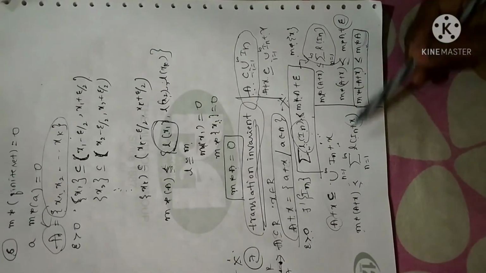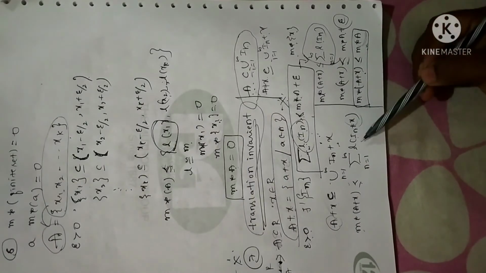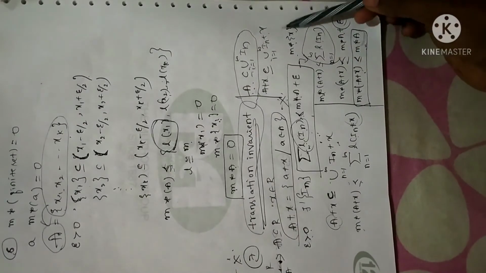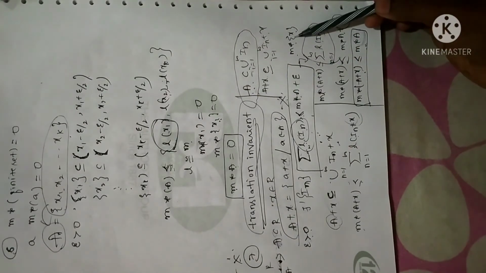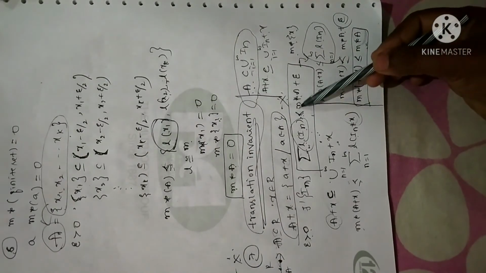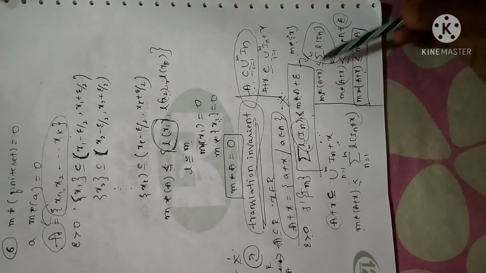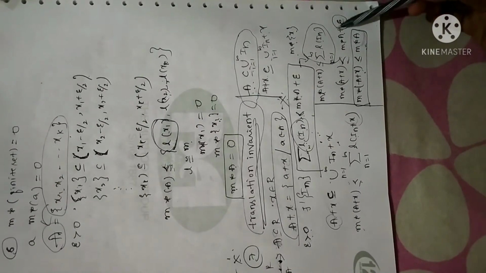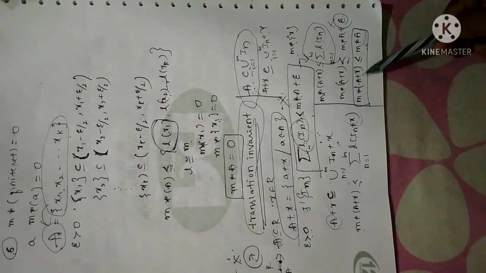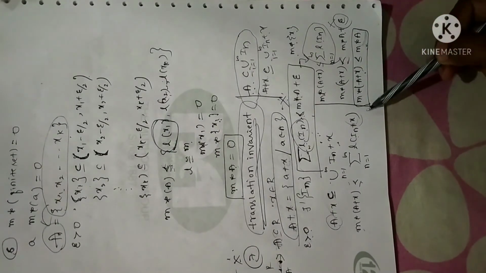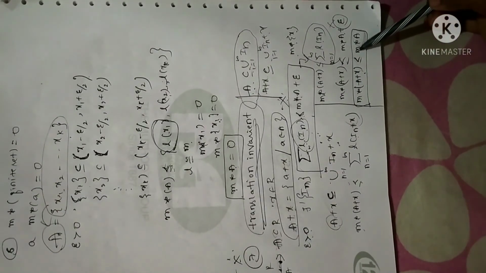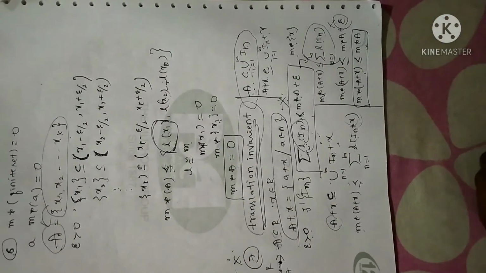Fine. Now, when you split this into length of I_n plus length of x, length of x is none other than measure of x. By the property, measure of x is 0. So we are left with length of I_n. What I have assumed is that length of I_n is less than m star of A plus epsilon. That is what I have written. Since epsilon is arbitrary, we can neglect it simply. So we get m star of A plus x is less than or equal to m star of A. Remember, when you have m star of A plus x, I can directly write that it is less than or equal to m star of A. Clear?